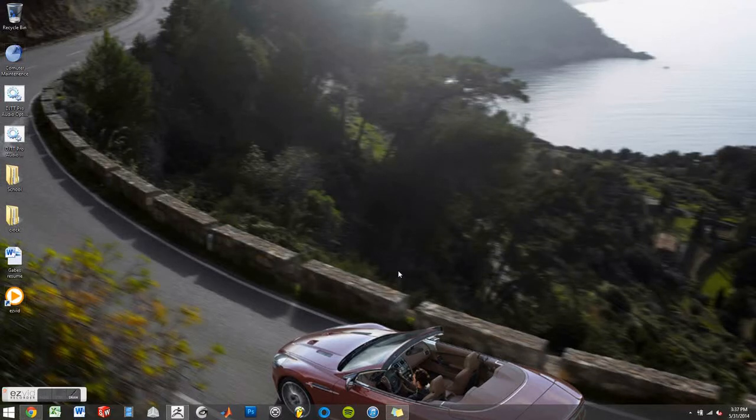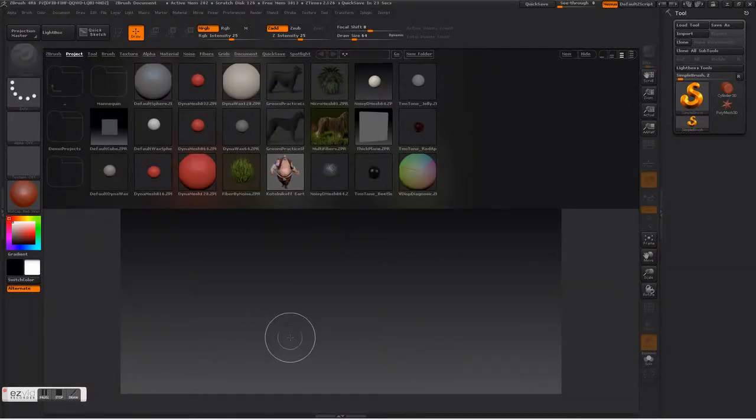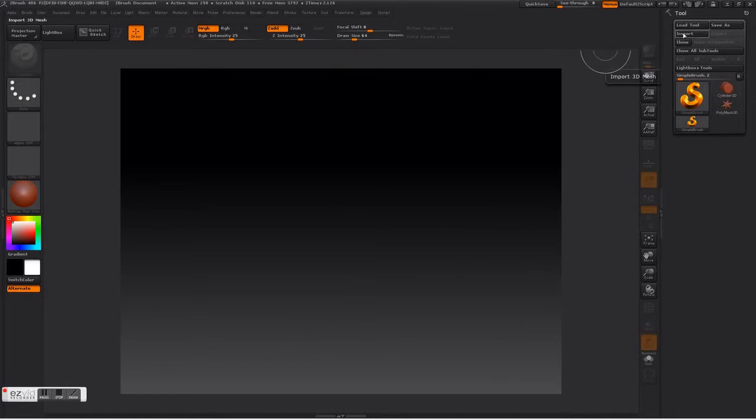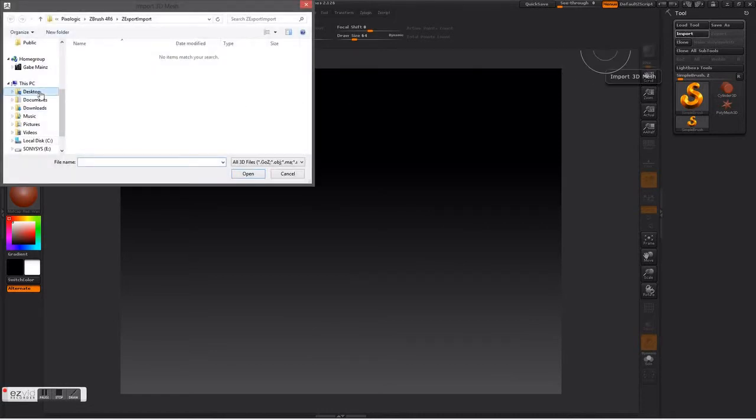This tutorial is to demonstrate how to utilize ZBrush to clean up and repair your 3D images from either scanning or SFM software. Now when you first open ZBrush, you'll see a large toolbar called the lightbox. You want to close this as it will obscure your view. First, you'll want to import your scanned image.